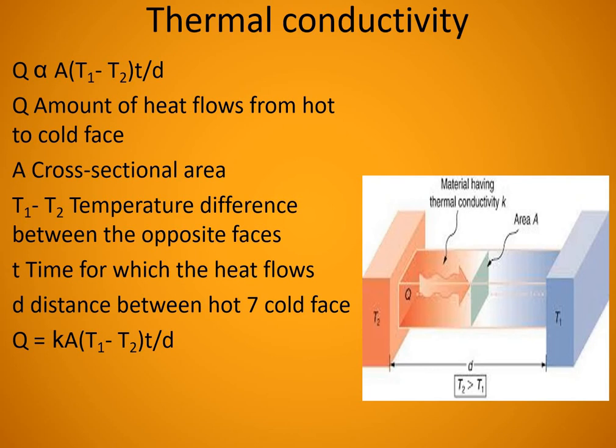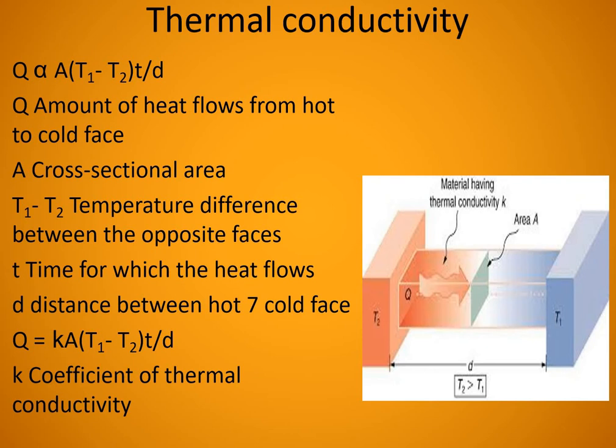So if we remove the proportionality symbol, a constant will be there. So Q is equal to K into A into (T1 minus T2) into t divided by D, and K is known as coefficient of thermal conductivity. For different materials, coefficient of thermal conductivity is different. It depends on the nature of the material. Sometimes in problems they will ask you to find the power, heat energy per unit time. So Q by t you have to find. That can be written as K into A into (T1 minus T2) by D. Accordingly you can find it.